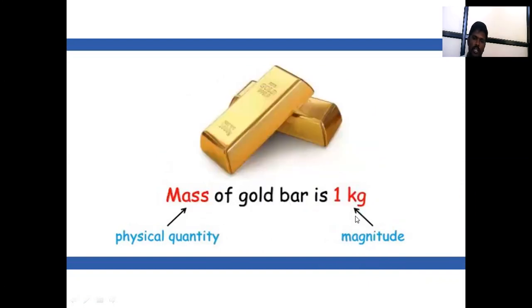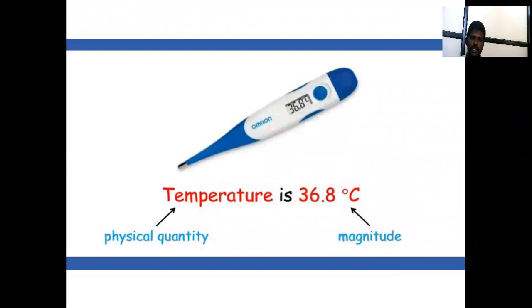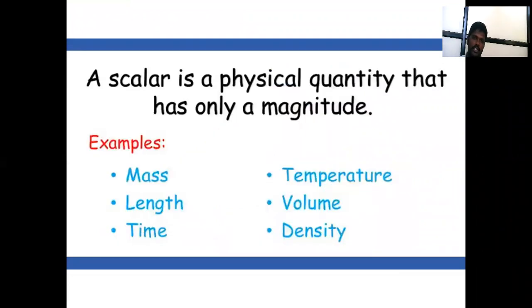The second example is the mass of the gold bar is 1 kilogram. Here mass is the physical quantity and 1 kg is the magnitude. The third example is time is 12.76. Time is the physical quantity and 12.76 is the magnitude. Next one, temperature. Like this example, thus the scalar quantity means the scale.